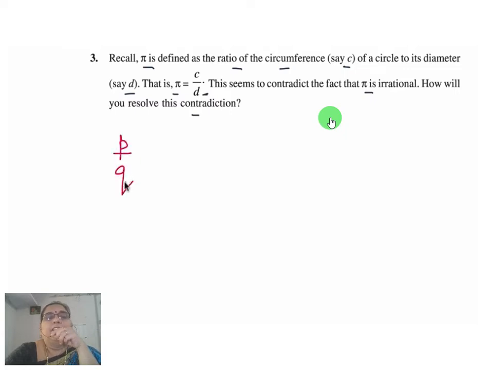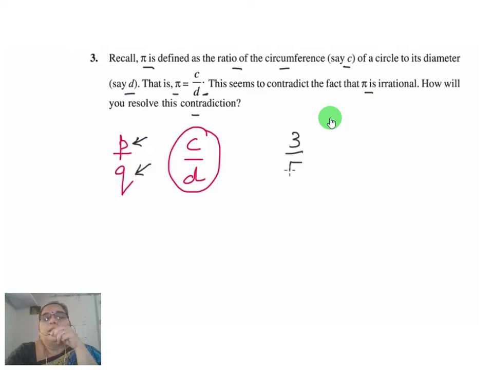So here we are having c by d in p by q form. So c by d is a rational number, where c and d are integers. If we take p by q form, p and q should be integers, positive or negative. Then only we call it a rational number. Like 3 by 5, for example: 3 is an integer, 5 is an integer, so both are positive integers. So this is in the form of p by q, so it is a rational number.